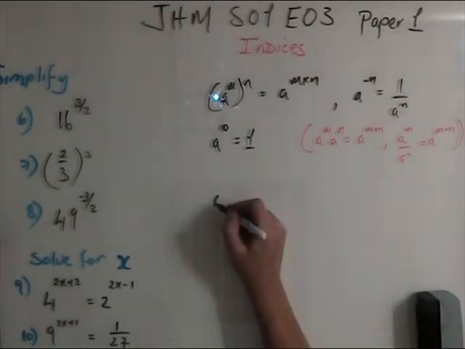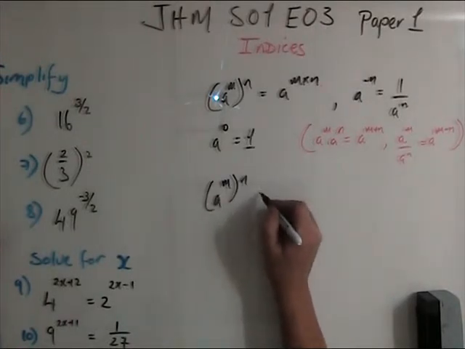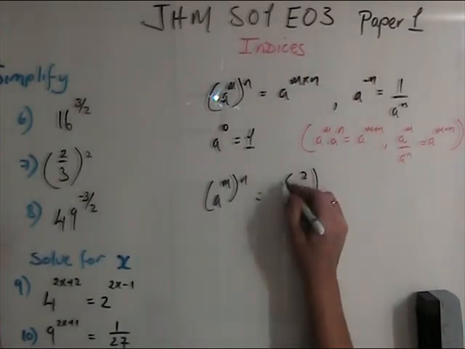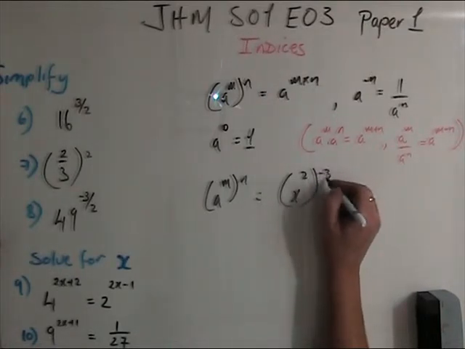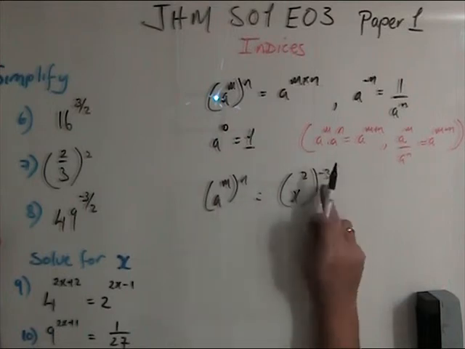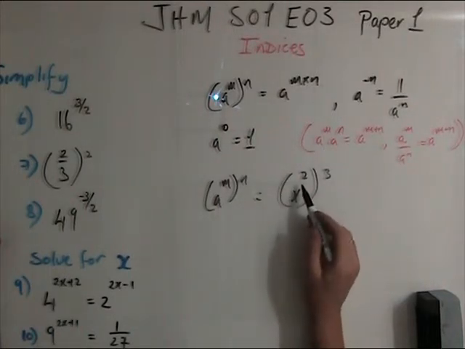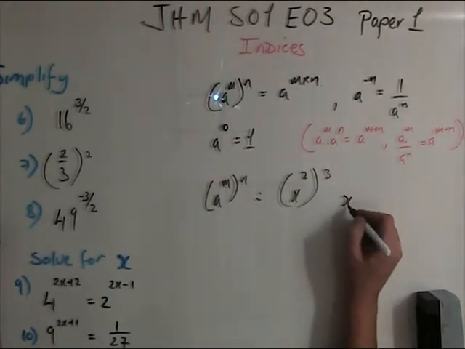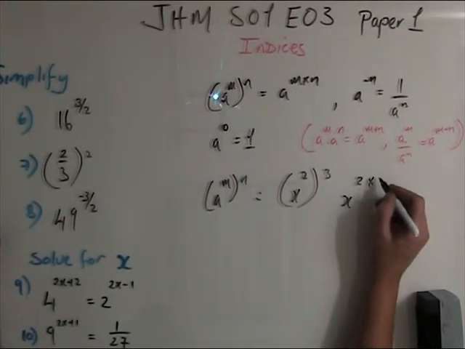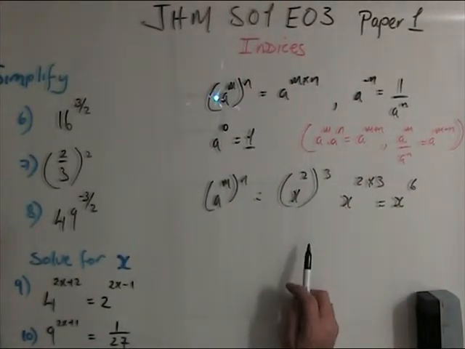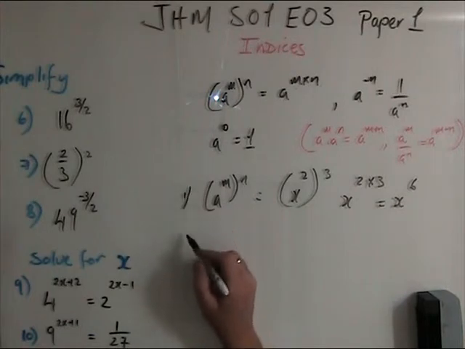Now a to the power of m, all to the power of n. For example, x to the power of 2, all to the power of minus 3. When you have a power to the power, we multiply. That's the rule: multiply the indices. So it's raising a power by a power, and we multiply the indices. That's the first example.